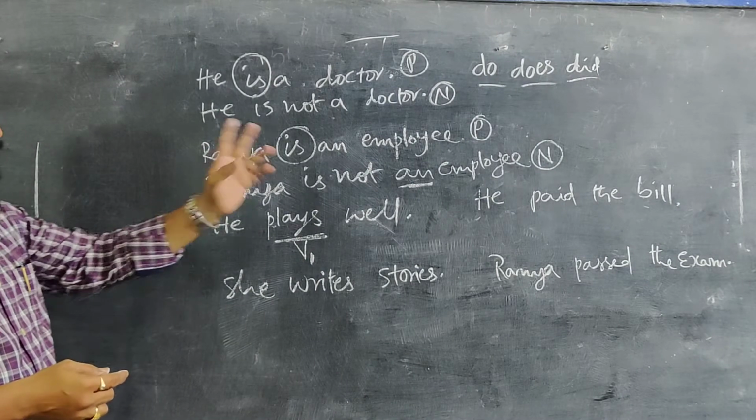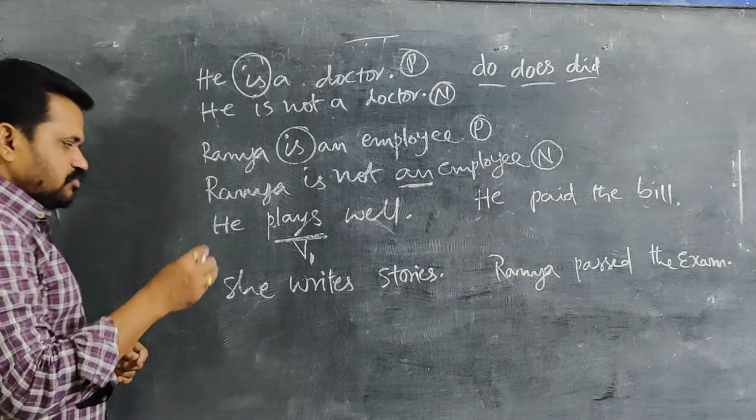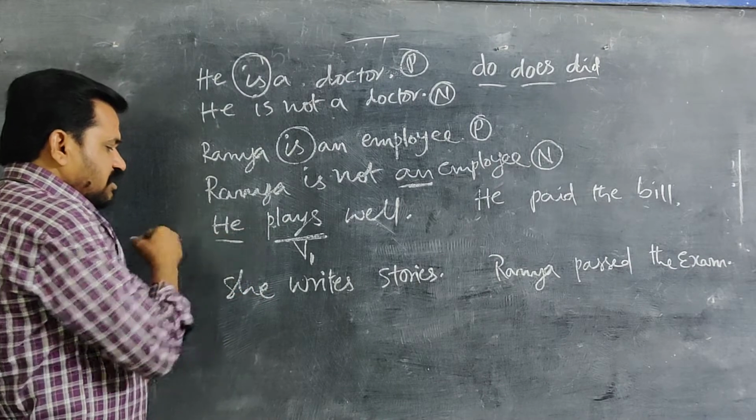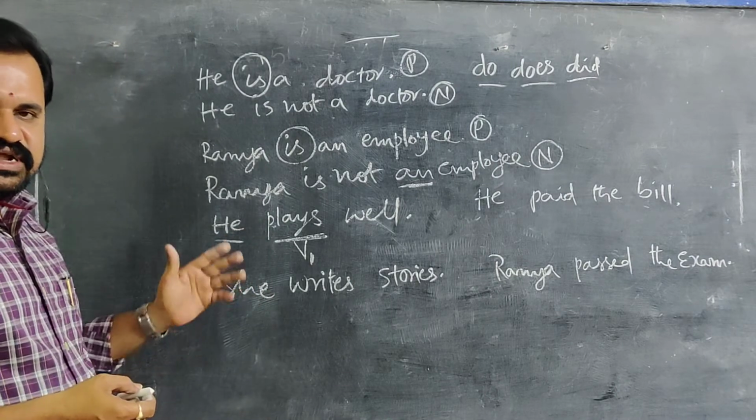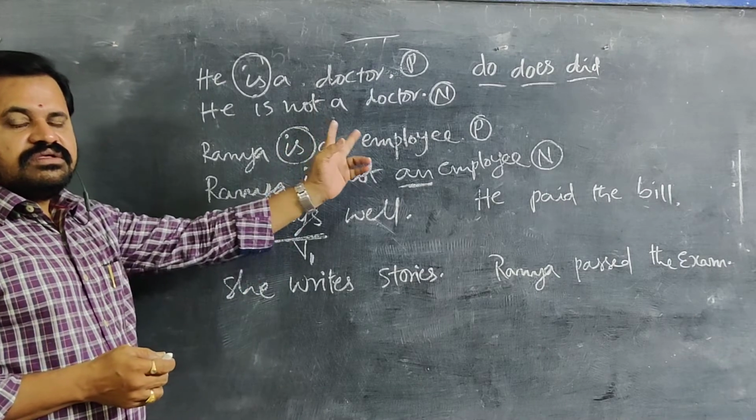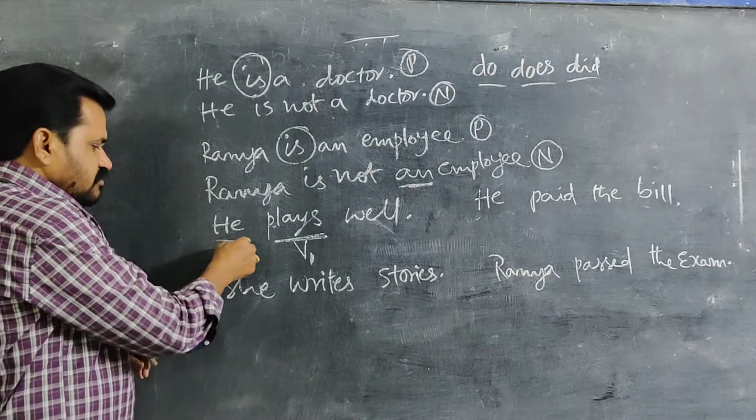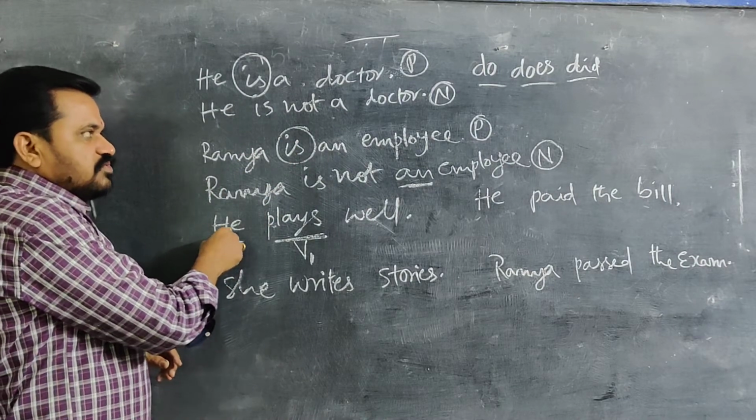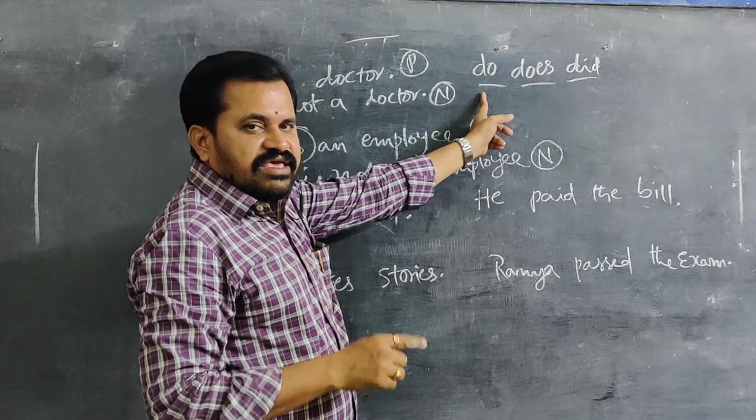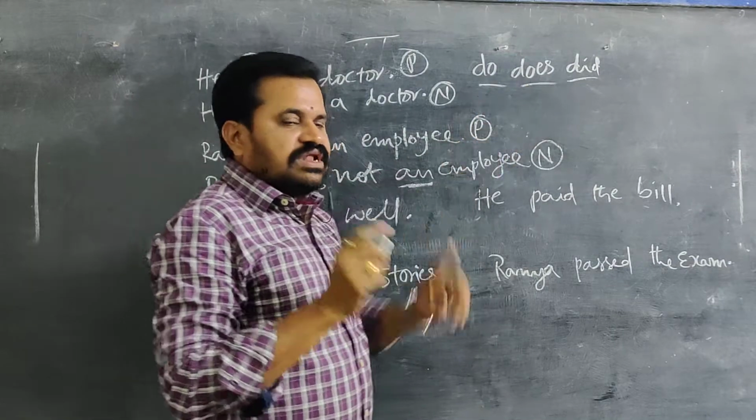Here you have to think whether it is do or does. Which one is suitable? It is possible only with the number of the subject, whether it is singular or plural. According to that, one of the two will be suitable. Here he is singular, so which will be used? Already I said do will be used with I or plural subjects. Does will be used with singular subjects.